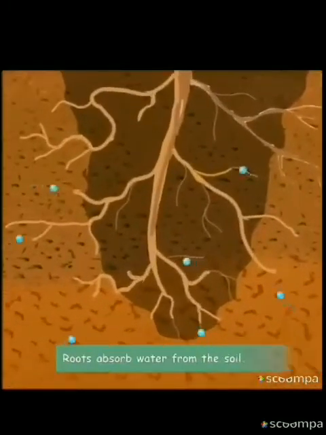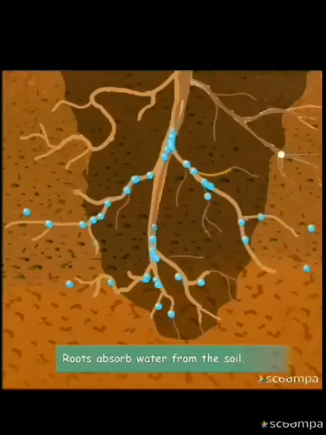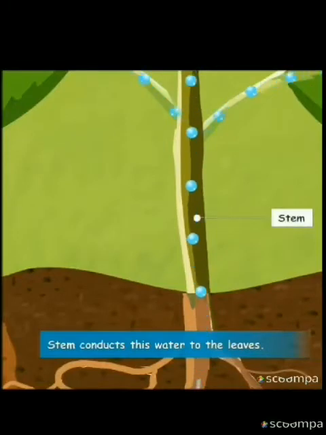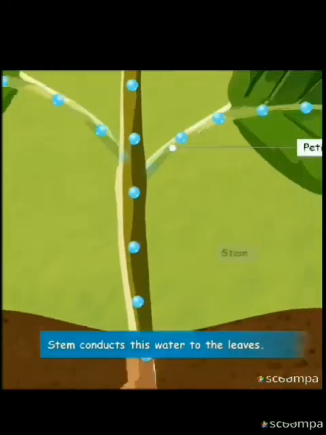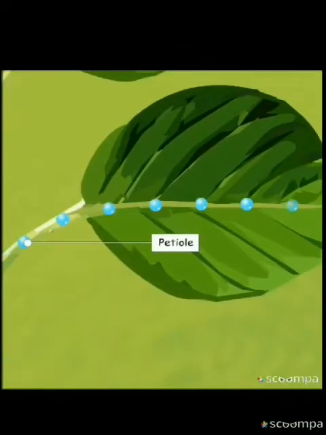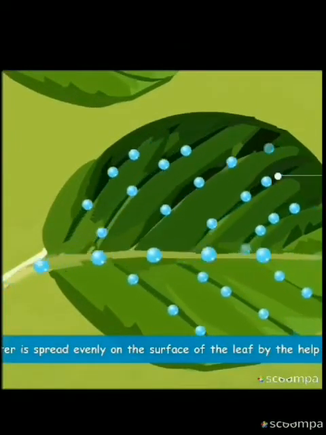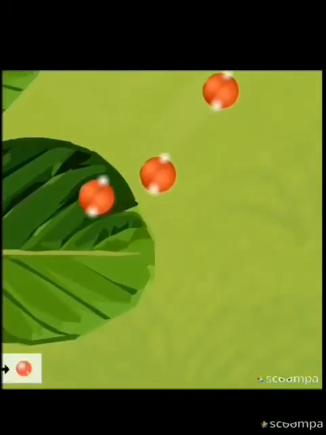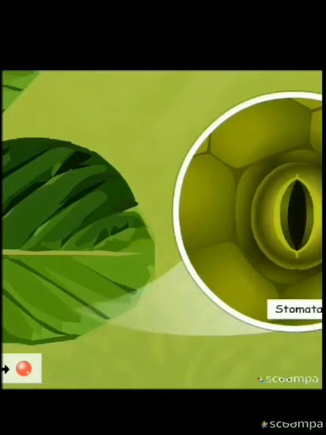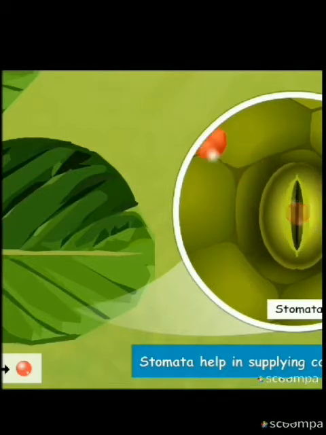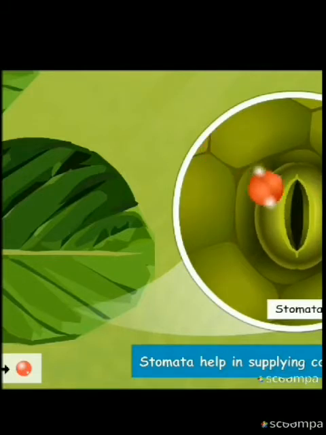Water from the soil is absorbed by the roots of the plants, and from the roots, water travels to the stem and then to the petiole or the stalk and ultimately to the leaf. The water is distributed to the entire surface of the leaf by the veins, and to take CO2 from the air there are stomata. These are the minute openings on the lower surface of the leaf, and through these the carbon dioxide moves inside the leaves.